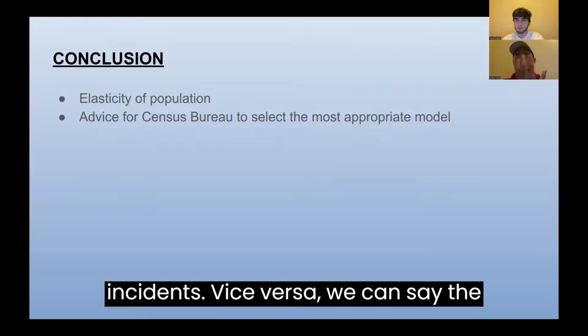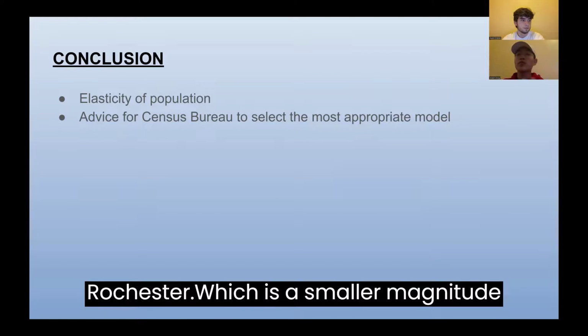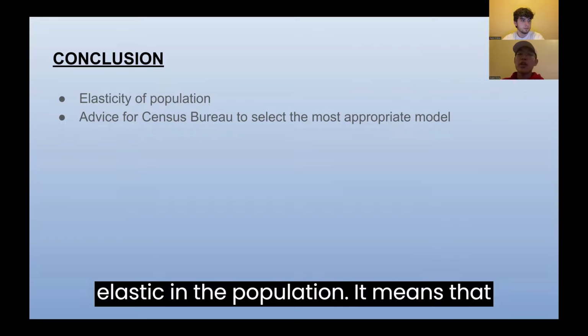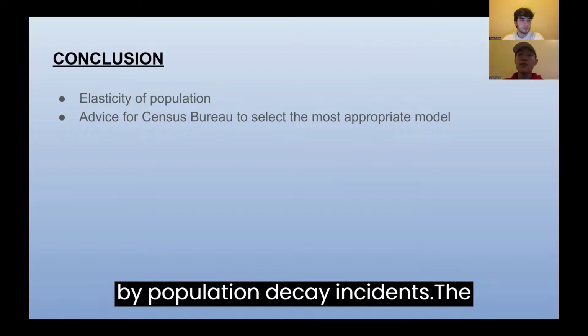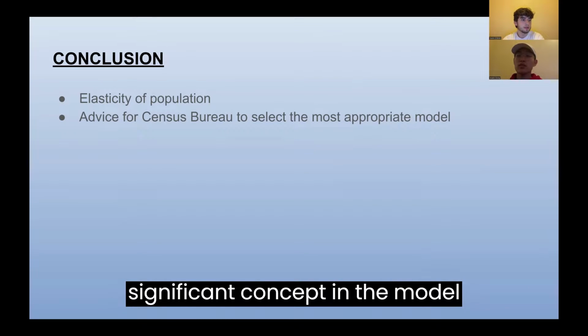Vice versa, we can say that a city that has similar characteristics as Rochester, which has a smaller magnitude of population input and output, is more elastic in the population. It means that the city is more likely to be affected by population decay incidents. The term population elasticity is a significant concept in the model selection.